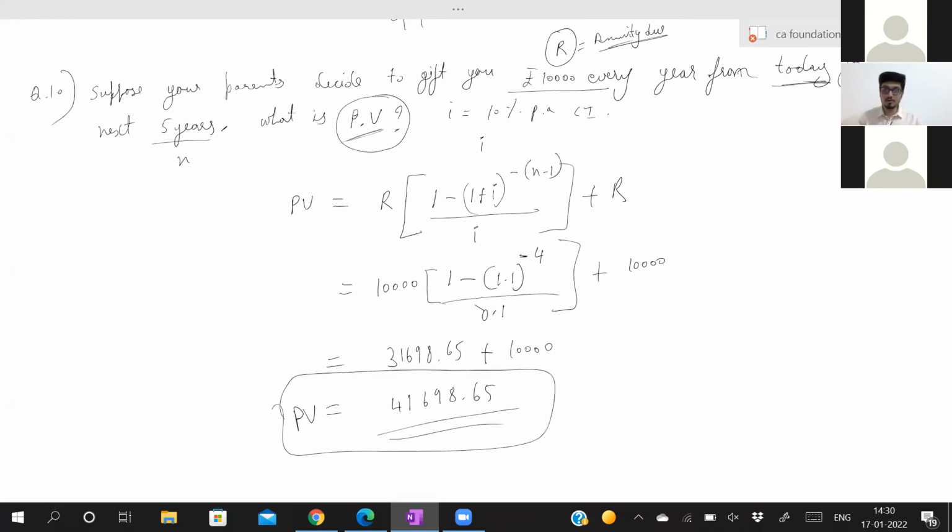Now what is the formula for present value in case of annuity due? This one. We have written it in the notes, which you have to memorize before the exam. It depends on you, you have to remember.